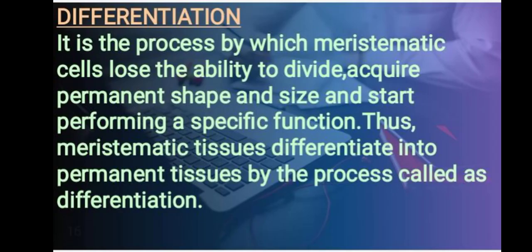Here is the last topic of this lesson: differentiation. Children, this is the process by which meristematic cells, when they grow mature, lose the ability to divide, and then they acquire permanent shape and size and start performing a specific function. Thus, we can say that meristematic tissues differentiate into permanent tissues by the process called differentiation.